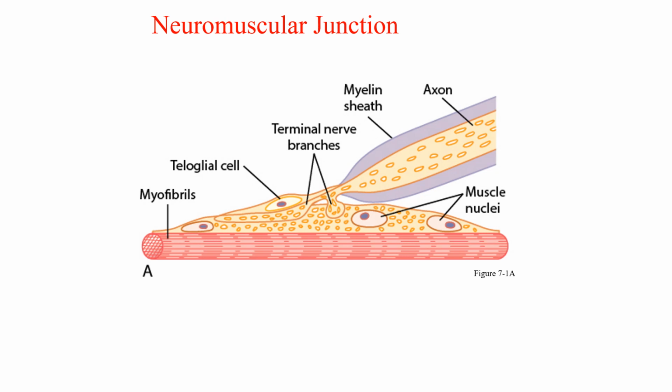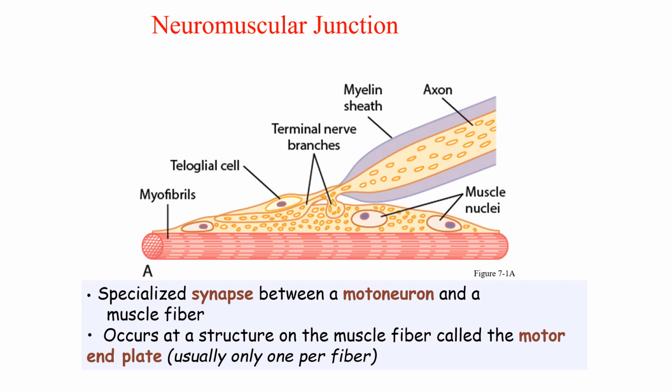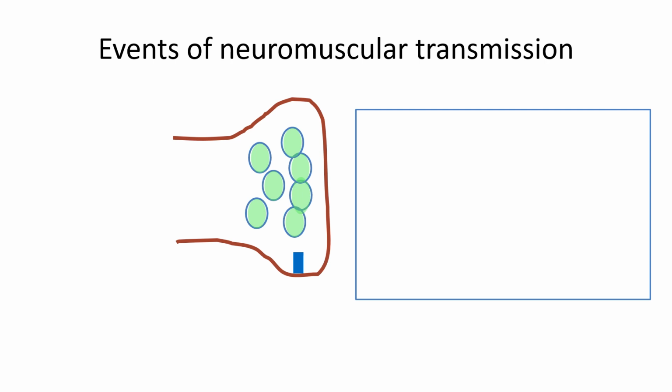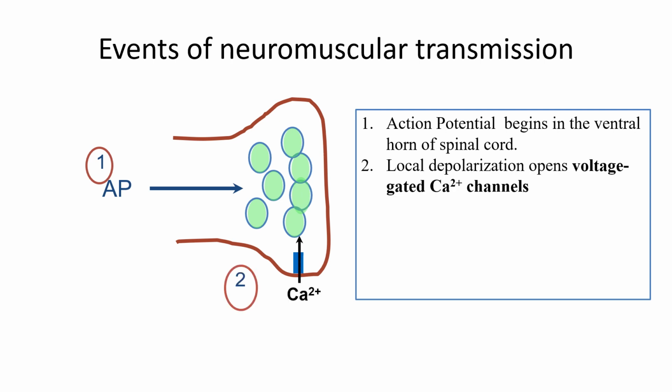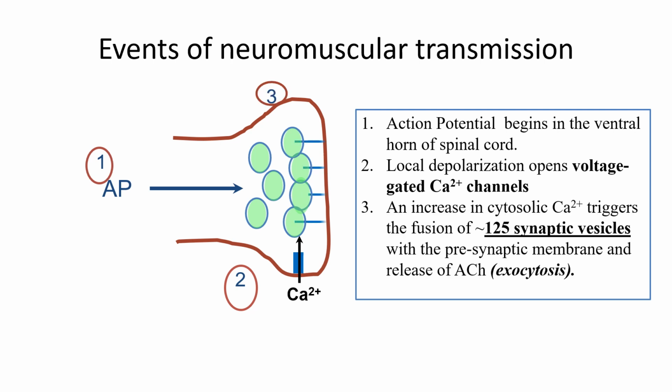So when there is an excitation of the motor neuron, it will terminate on the muscle end in the center of the muscle in the form of this neuromuscular junction at nerve and muscle end. So what are the events that occur in a neuromuscular junction? There is a reaching of action potential to the neuromuscular end, opening of voltage gated channel, resulting in mobilization of these vesicles which contain acetylcholine to the motor end, that is to the muscular end, or the area which is present between the nerve and the muscle.